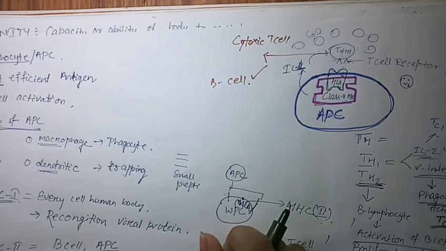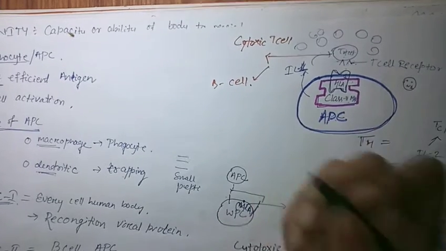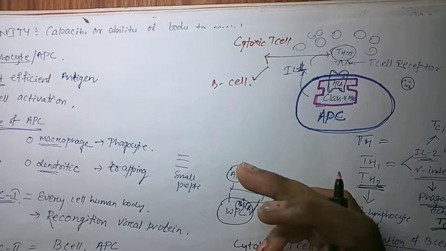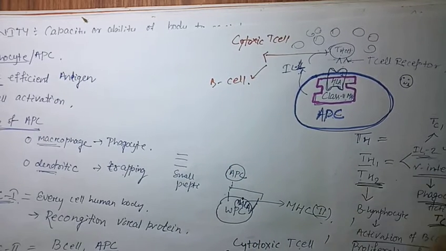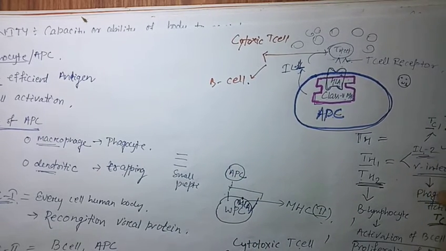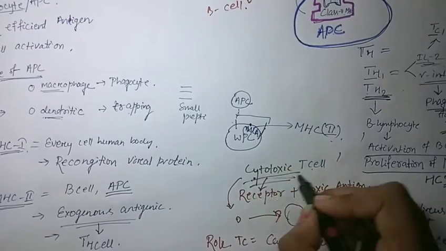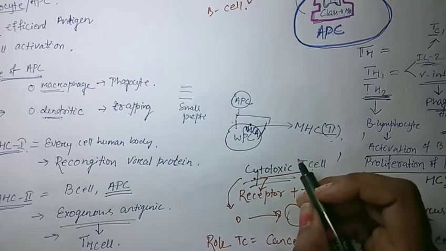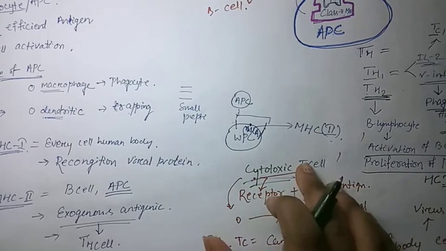Then the role of the suppressor T cell. What is the role of a suppressor T cell? We discussed that T lymphocytes contain the cytotoxic T cell, the memory T cell and the suppressor T cell. When the cytotoxic T cells become more and more, what happens? It causes even own body cell damage.